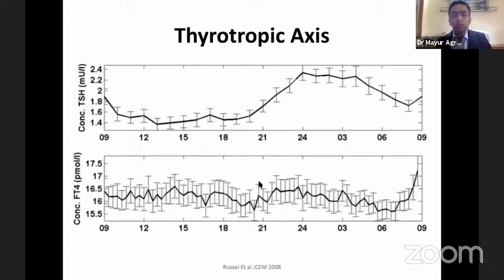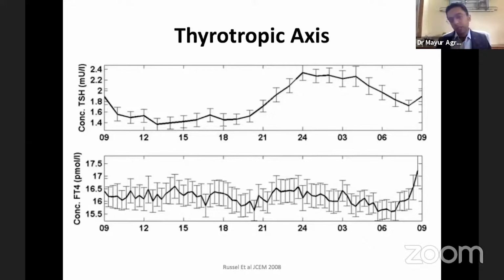Coming to the thyrotropic axis, we can see here that in the evening there is a slight rise of TSH. It starts in the late evening, and it is concordant with the melatonin release. The highest TSH level is seen at early sleep.